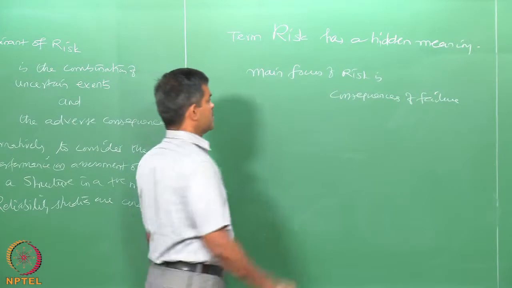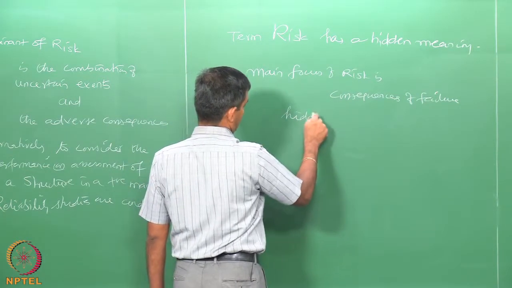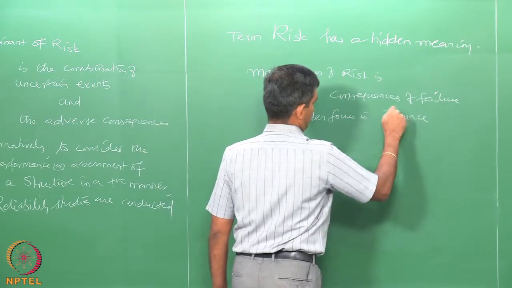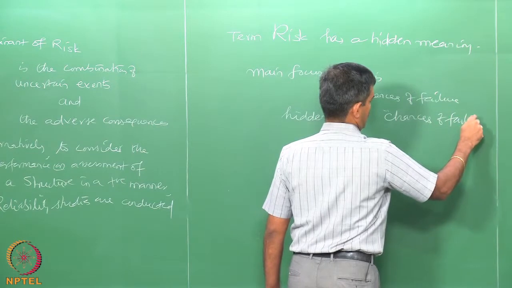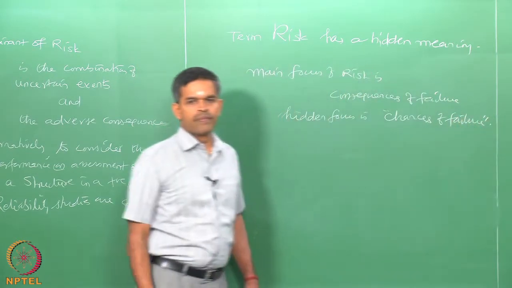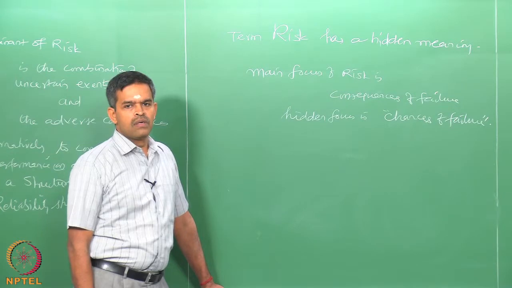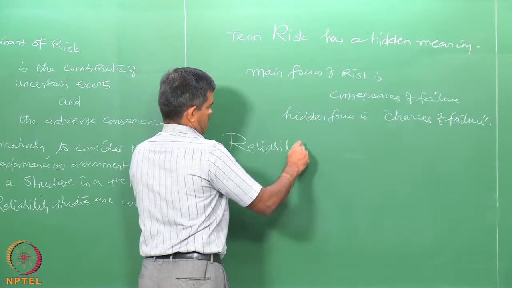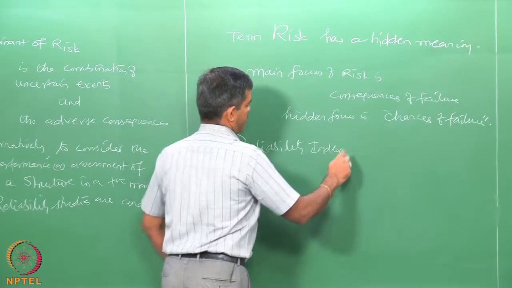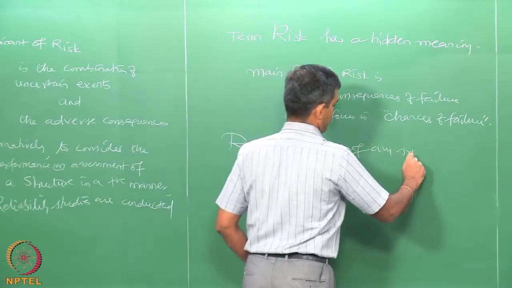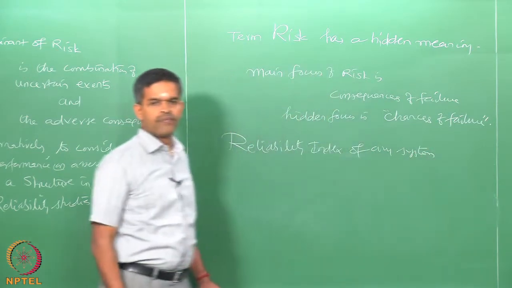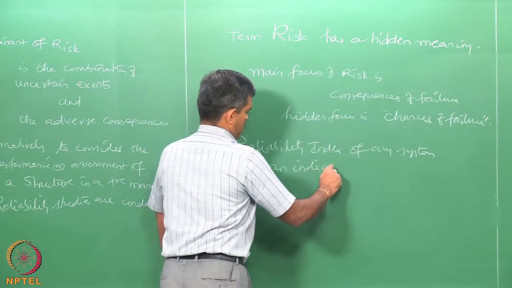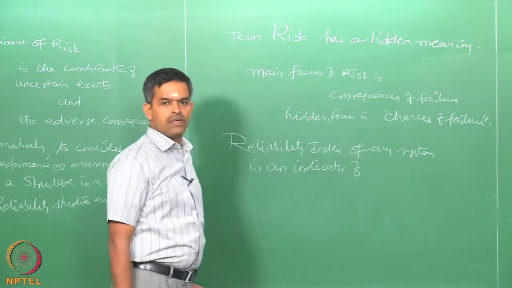The hidden focus is chance of failure. So, therefore, one can say reliability index of any system is an indicator of safety.